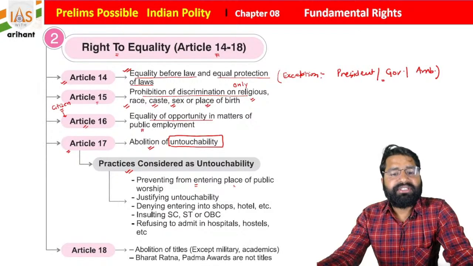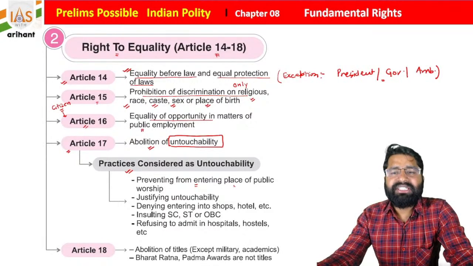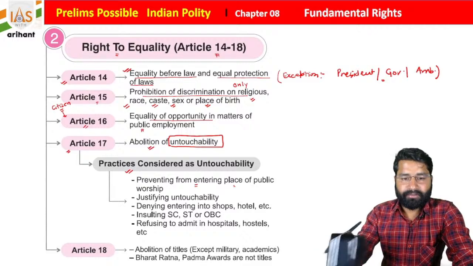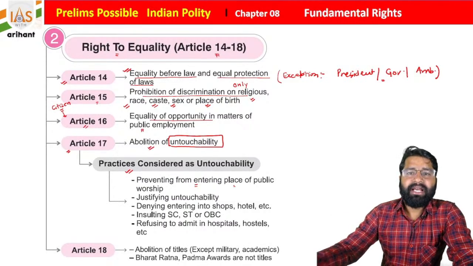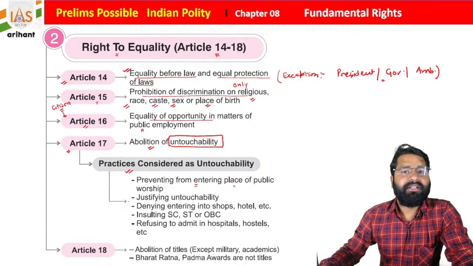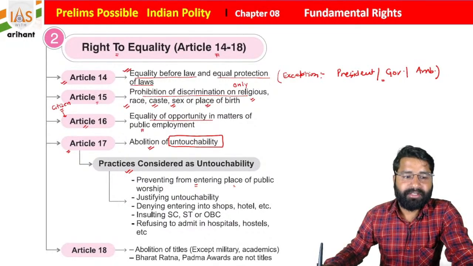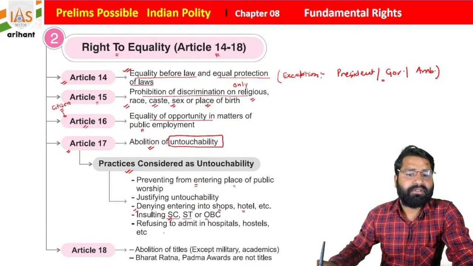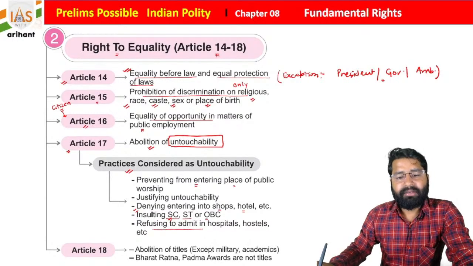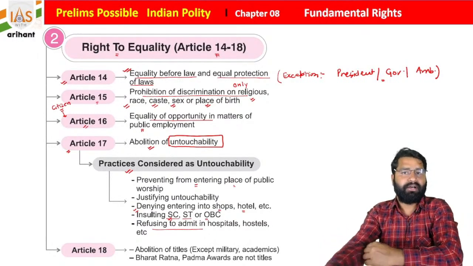This is untouchability, and these things will be prevented here. If someone justifies untouchability, it is also an untouchability activity. Denying entry into shops, hotels or public wells, or insulting Scheduled Caste, Scheduled Tribe or other backward classes, or refusing admission in hospitals, hotels or other places are also covered.